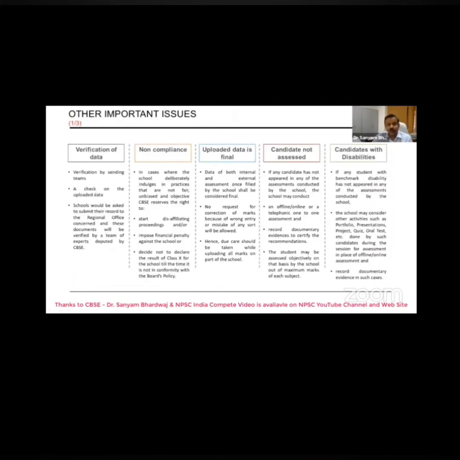Now, some other important issue: verification of the data. This is one check from our side. Verification: we may send verification teams to the school after declaration of the result. We can check the uploaded data also, applying AI and using other research methodologies.